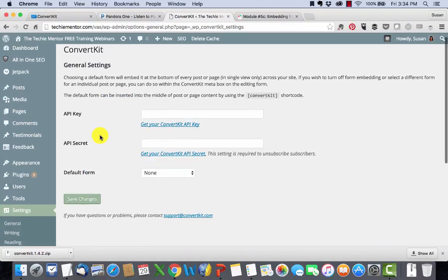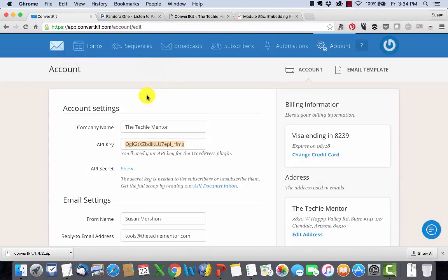In order to use this, you have to have an API key, and the API key allows you to connect the two. Realize that if you're going to try this on your website, I'll already have an API key because I'm going to set that up for you now. So I'm back over in ConvertKit, and here under account, which is where I told you to always stay out of, here is the API key.